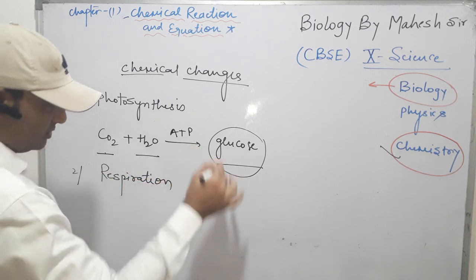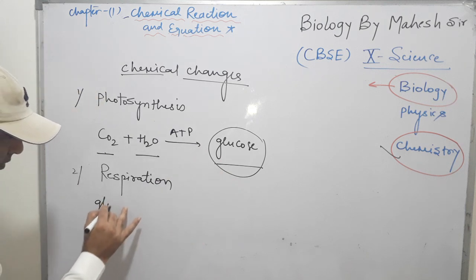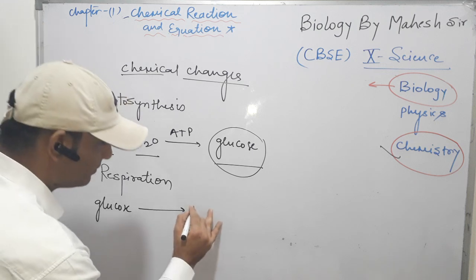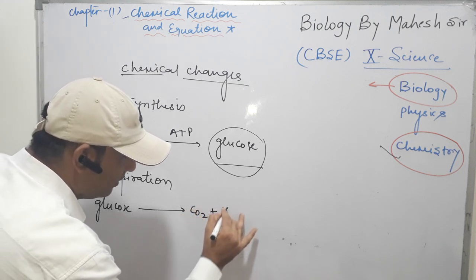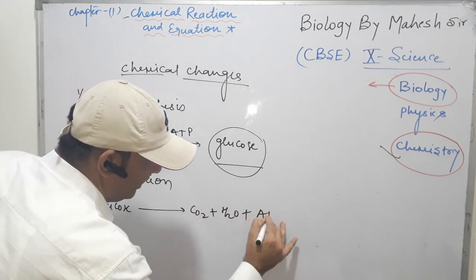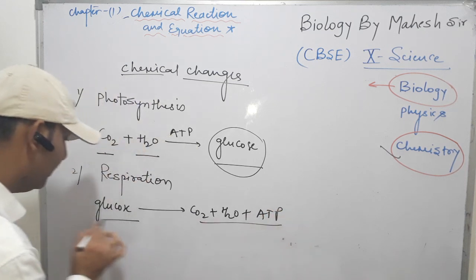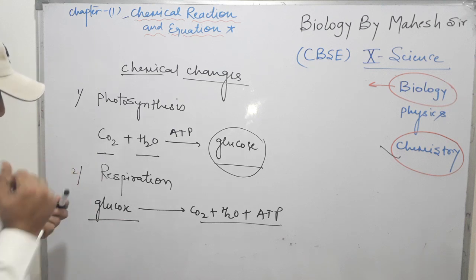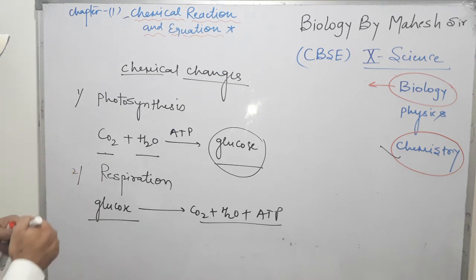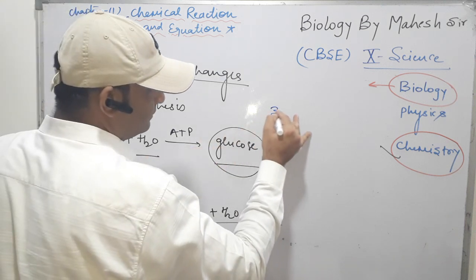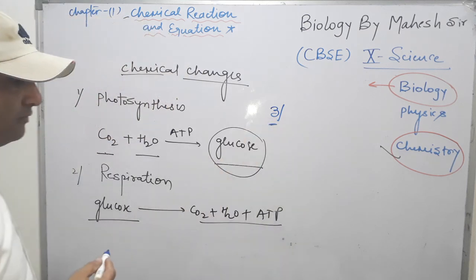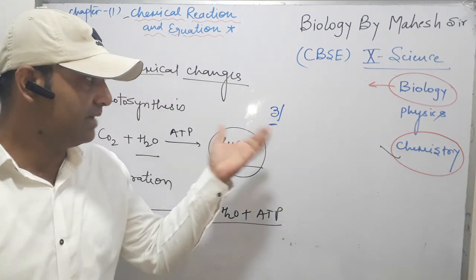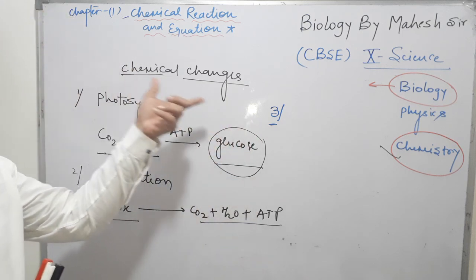Now in respiration, it is just inverted. Glucose is converted into carbon dioxide, water and then ATP. So it is also a chemical reaction. These are very common examples of chemical changes. Now the third example is the change of milk turning sour. Clear? This is the third example of chemical changes.